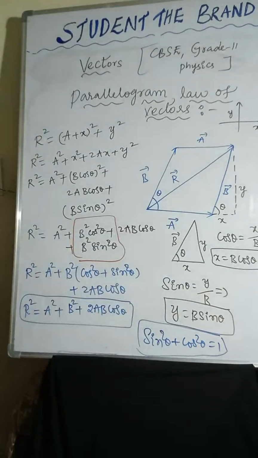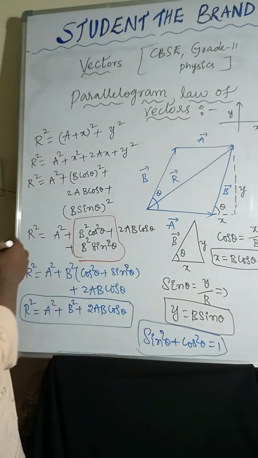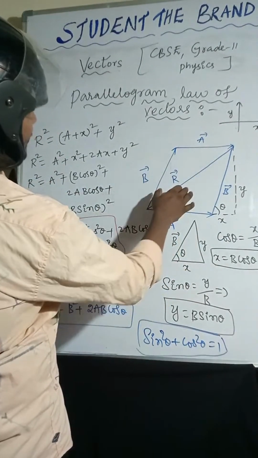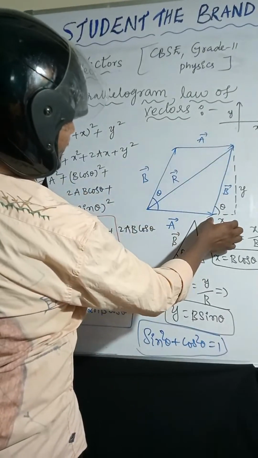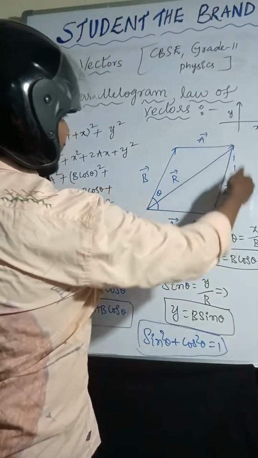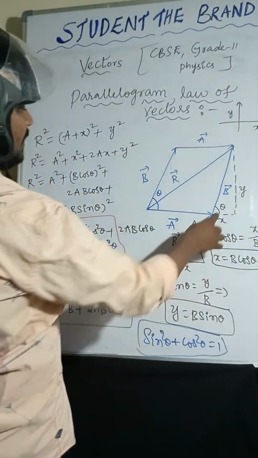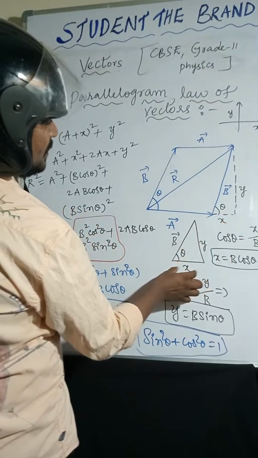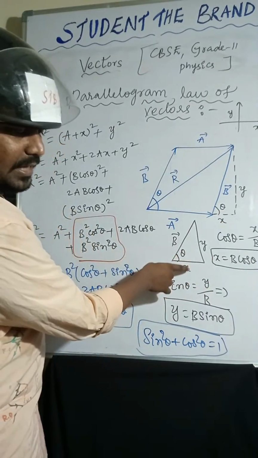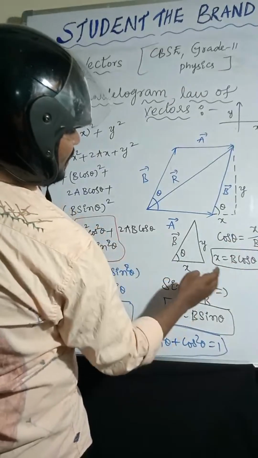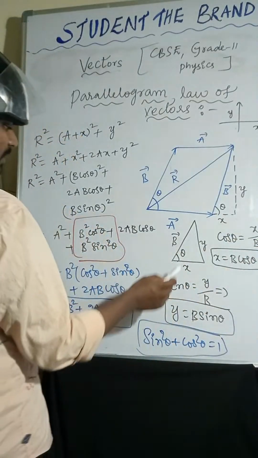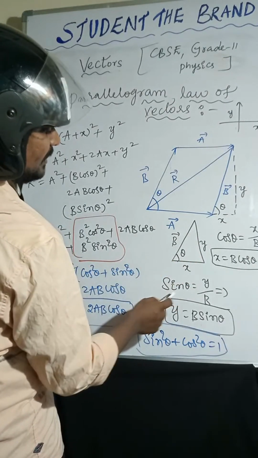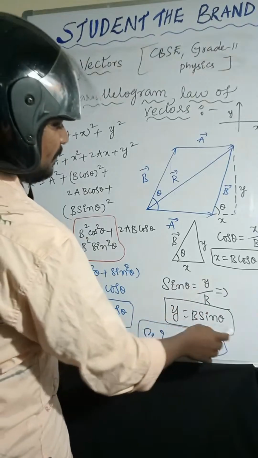Do you agree with that? Let me check once. Two vectors are taken along the two sides of the parallelogram, a bar and b bar. The resultant is r bar. We are extending x, and this is y. This is parallel to the y axis and this is parallel to the x axis. That's why the angle between these is theta. From this triangle, cos theta equal to adjacent side by hypotenuse, x by b. So x equal to b cos theta. Sin theta is opposite side by hypotenuse, y by b. So y equal to b sin theta.